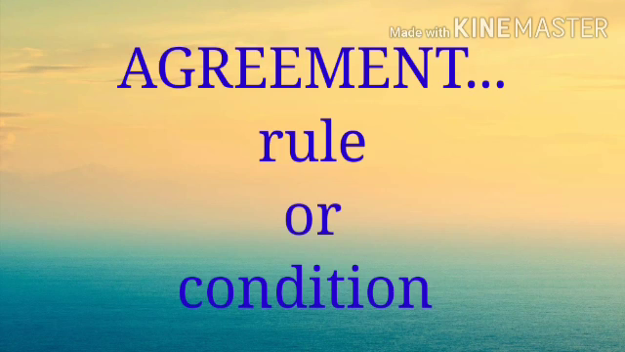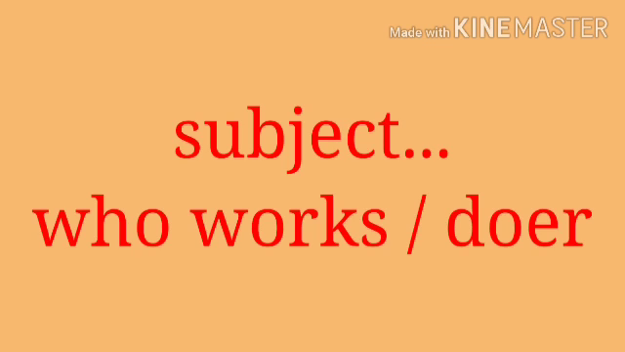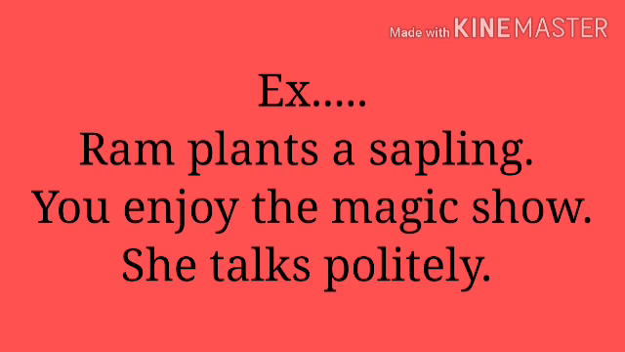Alright, children. Now we have to know what is subject. Subject means the doer of the sentence. The person who is doing any work in the sentence, he or she, is the subject. Okay. See, Ram plants a sapling. In this sentence, who is planting a sapling? Ram. So Ram is subject.